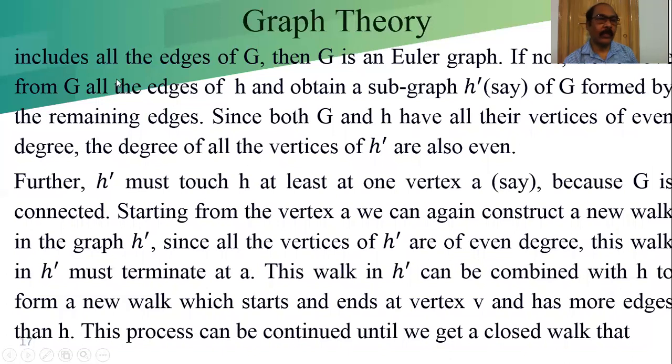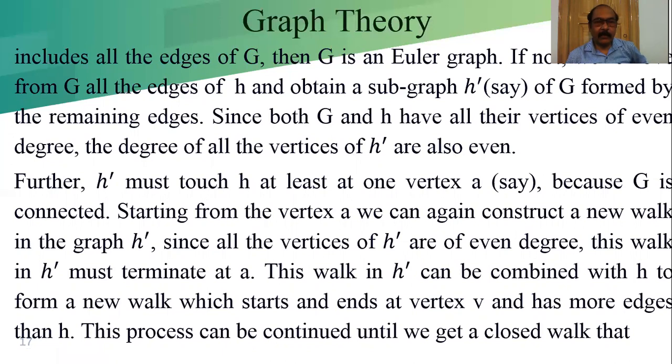If not, we remove from G all the edges of H. H means the Euler line or the Euler path, we can say, whatever we got till now. We obtain a subgraph H dash, say, of G formed by the remaining edges. Since both G and H have all their vertices of even degree, the degrees of all the vertices of H dash are also even.